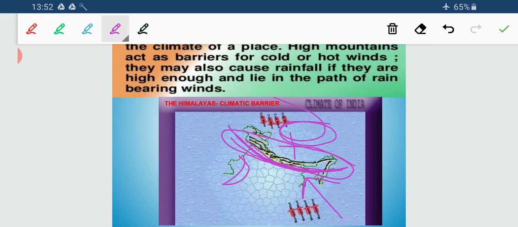But the whole country is not like the Thar desert. Why is it so? Because there is a relief, a mountain barrier, that blocks the moisture laden winds and does not turn our entire country into a desert. So this is the importance of relief in the climatic control.